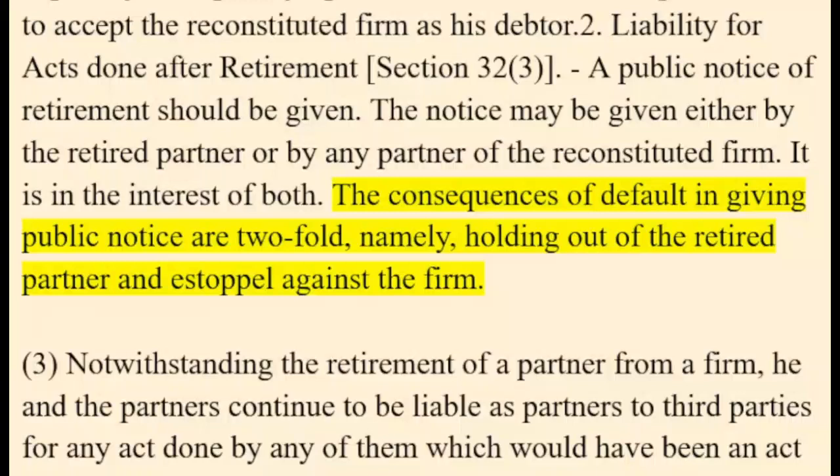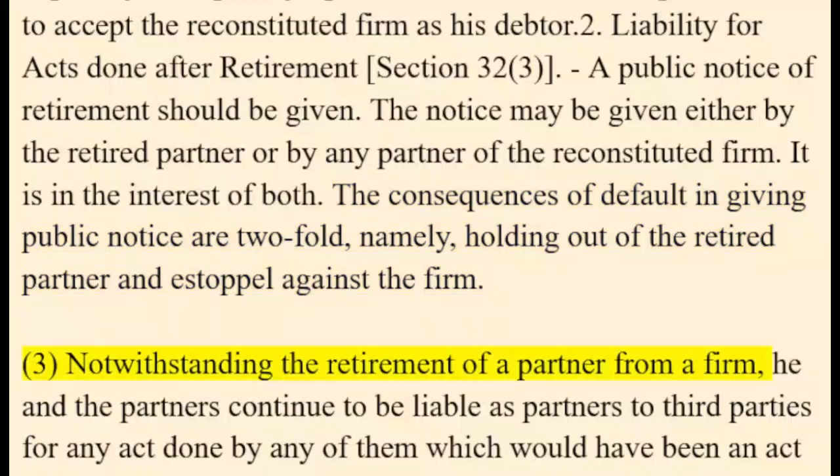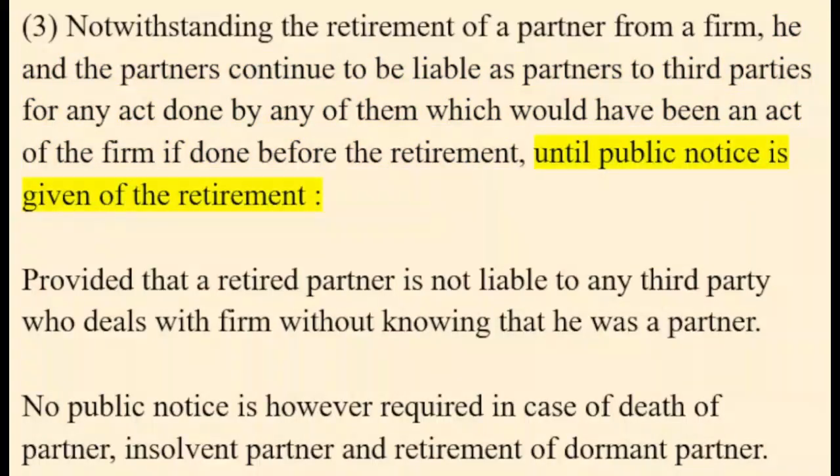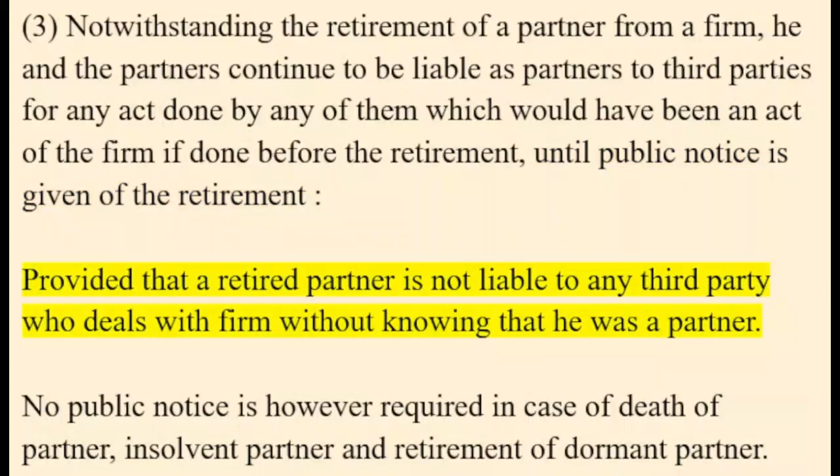3. Notwithstanding the retirement of a partner from a firm, he and the partners continue to be liable as partners to third parties for any act done by any of them which would have been an act of the firm if done before the retirement, until public notice is given of the retirement, provided that a retired partner is not liable to any third party who deals with the firm without knowing that he was a partner.